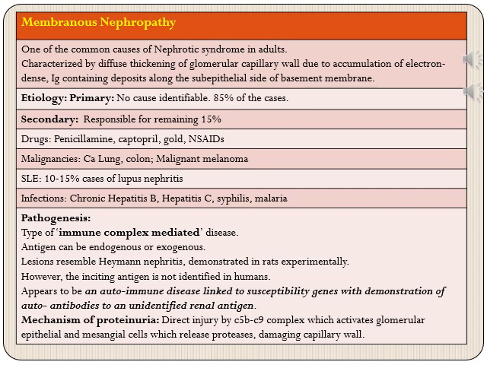So this appears to be an autoimmune disease which is linked to susceptibility genes, with demonstration of autoantibodies to unidentified renal antigen. So mechanism of proteinuria: there is direct injury by membrane attack complex which activates glomerular epithelial and mesangial cells, which release proteases, which in turn damage the capillary wall. So this is the mechanism of injury of membranous nephropathy.